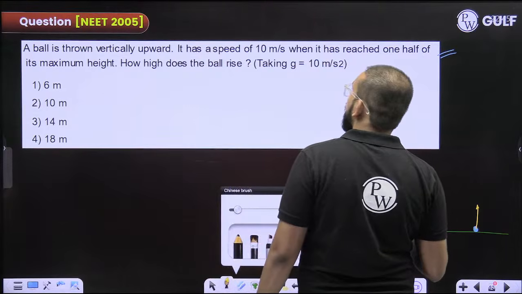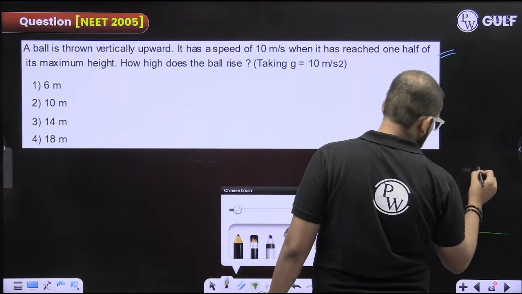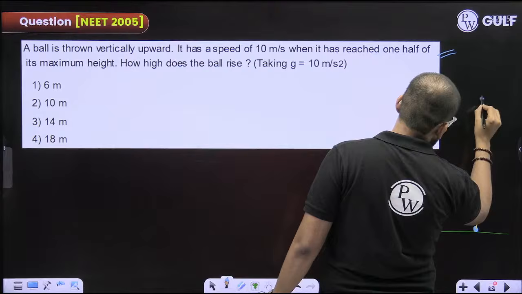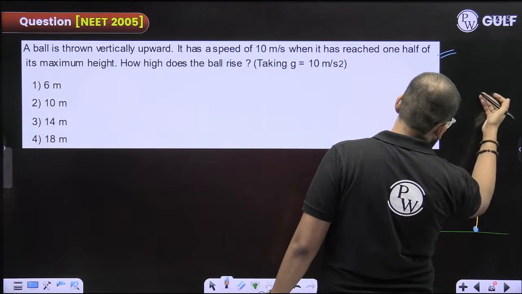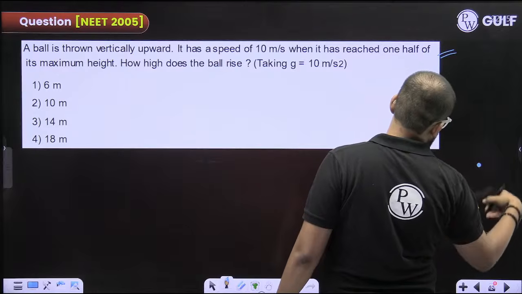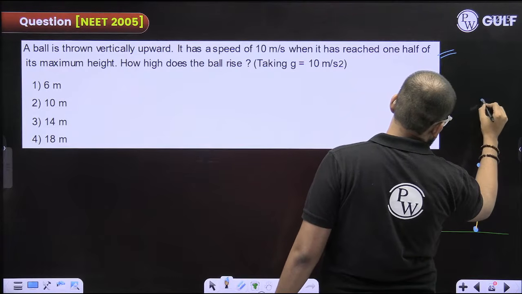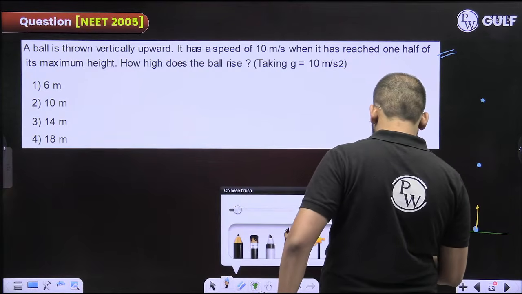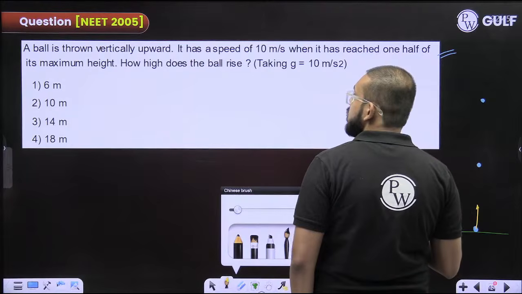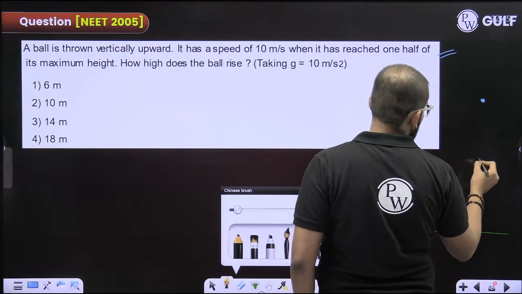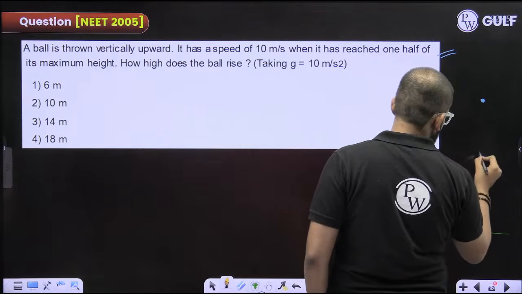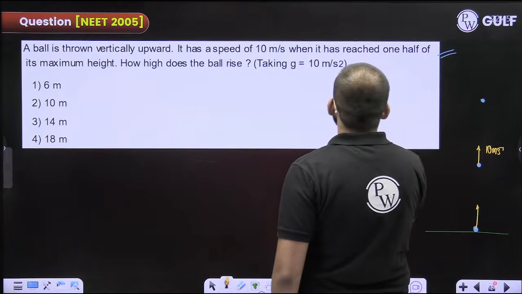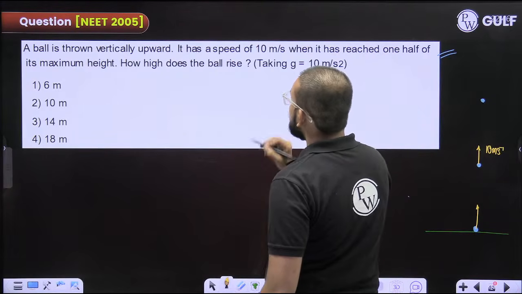It has a speed of 10 meter per second when it reaches half the height. I do not know with how much speed you had thrown, but here definitely the speed is 10 meter per second. When it has reached half of its maximum height, how high does the ball rise?